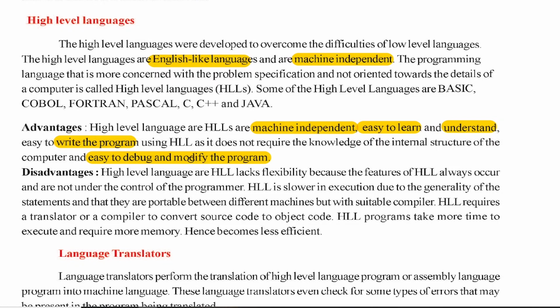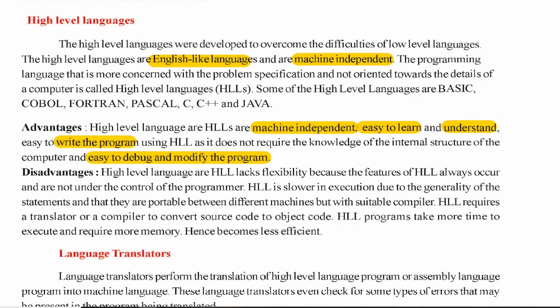Once you do these two things, computer programming becomes very interesting. And also when it's easy and you can do it, you love to do those tasks more often. High-level languages are like that. So it is machine independent. You do not need to learn about the internal structure of the computer, and it's very easy to learn and understand. It's easy to write the program and easy to modify and debug. So that is the advantage.